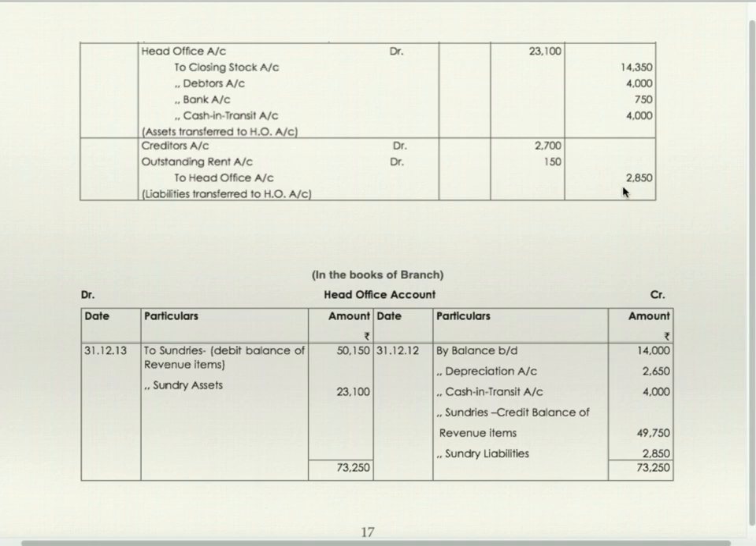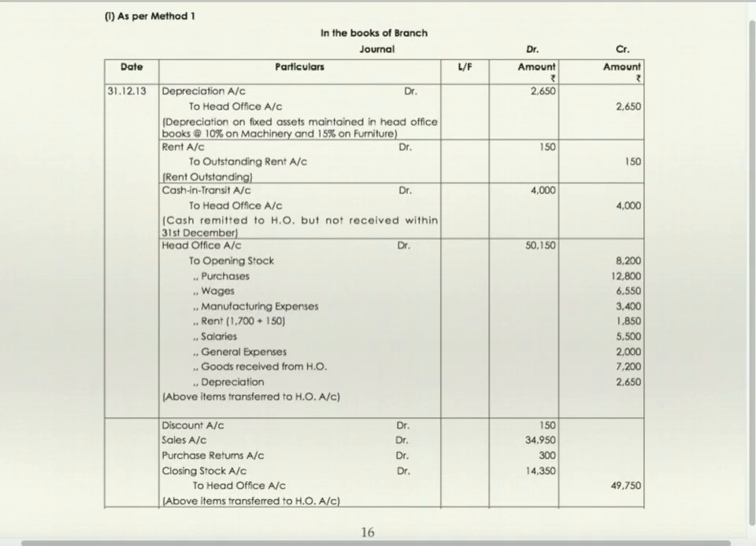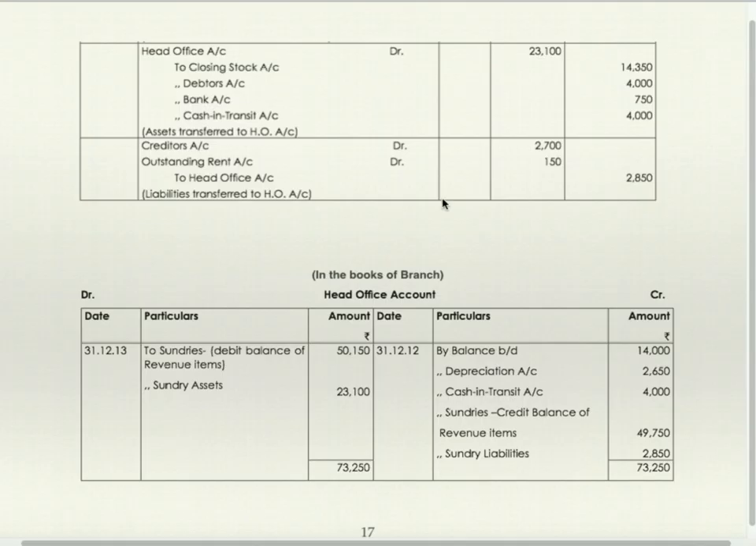Creditors, outstanding rent to head office. Creditors were given in the trial balance. Outstanding rent, just now we have passed the entry rent to outstanding rent. This liability account we have created. Now this liability you are supposed to add with other liabilities and close the account of liability by transferring it to head office. Creditors debit, outstanding rent debit to head office.